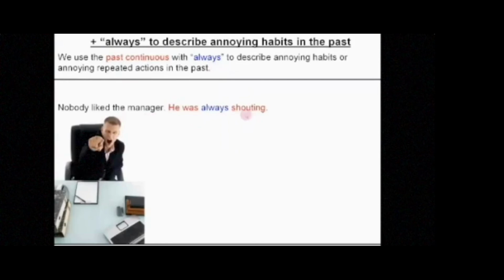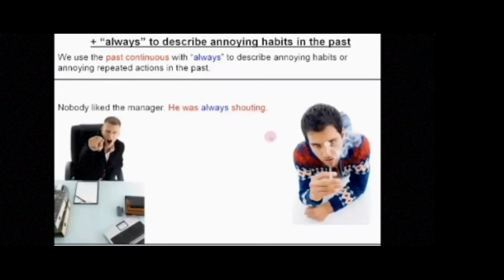So here we describe the feeling, or we are judging, yeah? So here the word always comes between the auxiliary verb and the main verb. Second example, David was always smoking. Also we were judging, yeah, and between was and smoking is the word always, okay? It's a negative meaning.